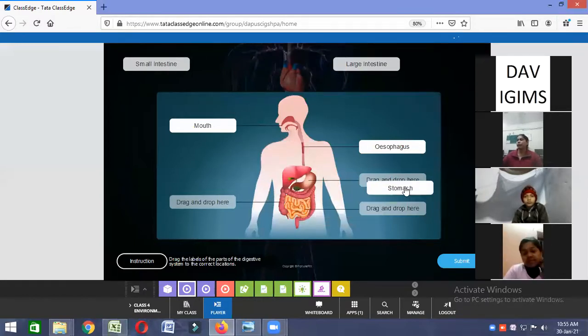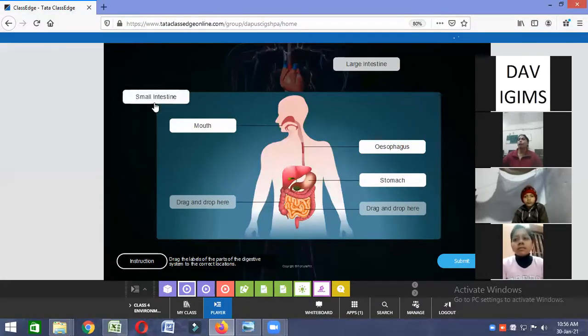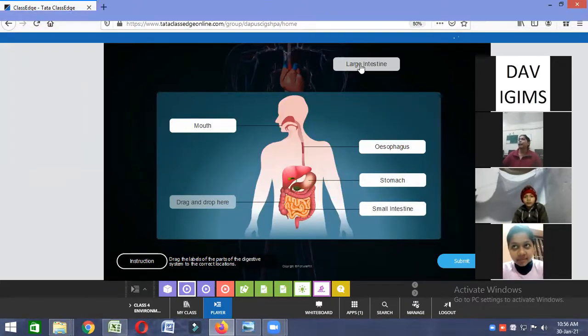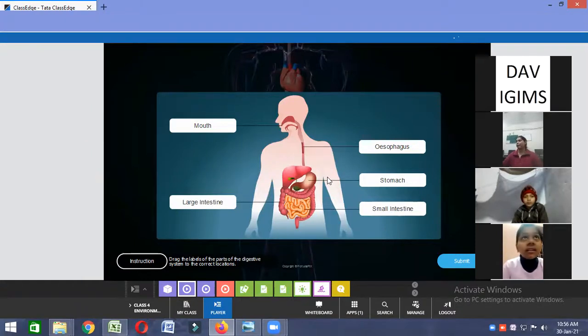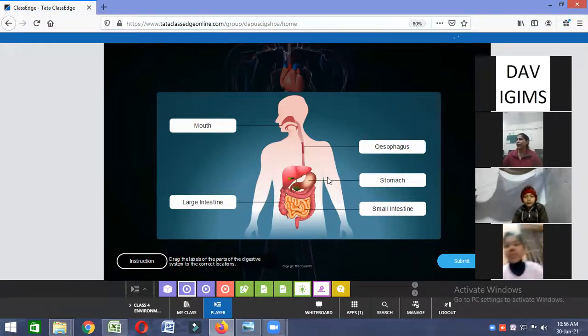Stomach. Here, this is the stomach. And see the arrow is there. Okay. Now, small intestine. I'm going to put here. Yes, it's okay. Now, I'm going to put this large intestine in the place of the large intestine. Yes. Okay. Is it clear to all of you?